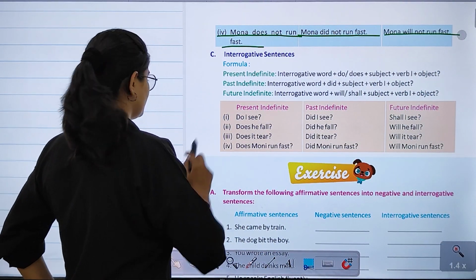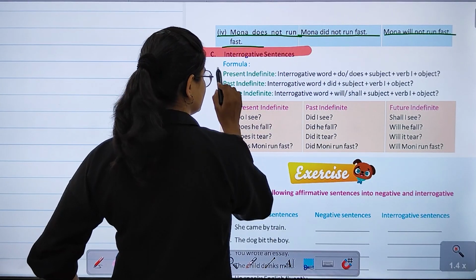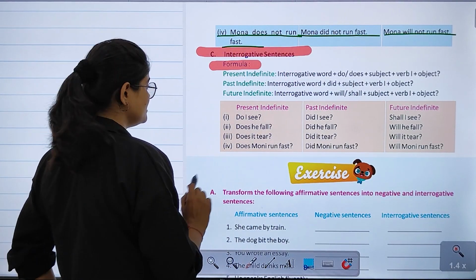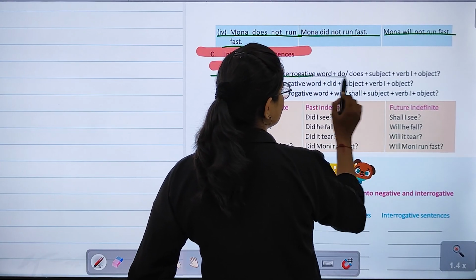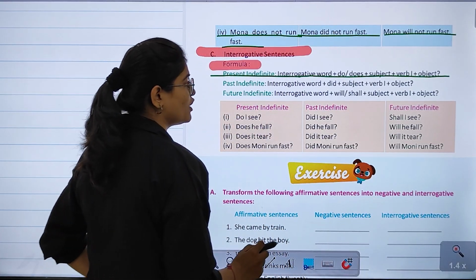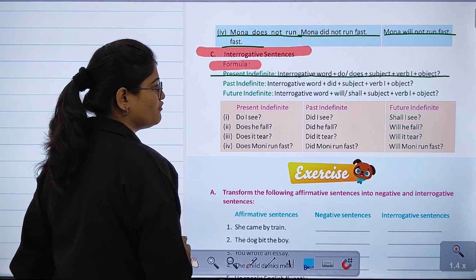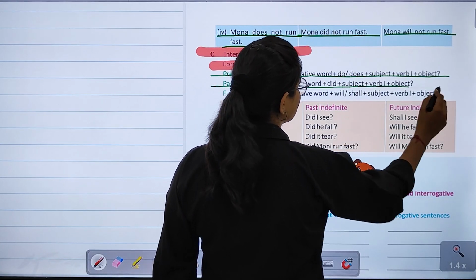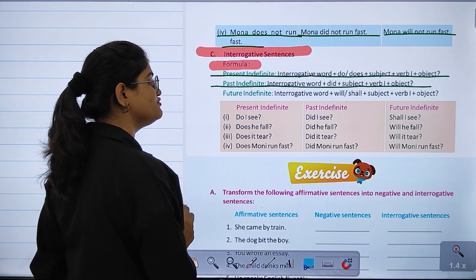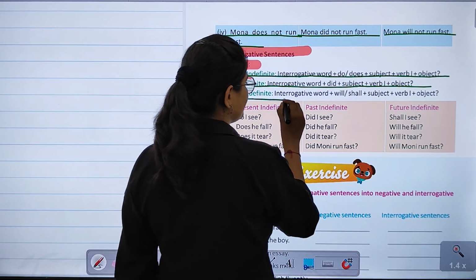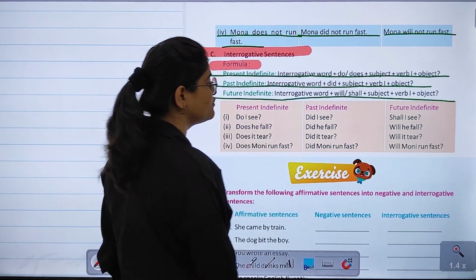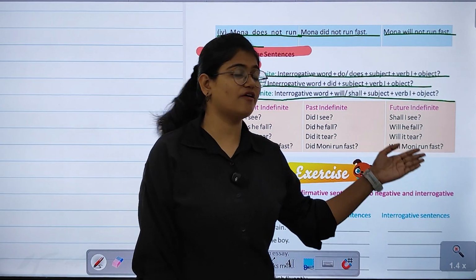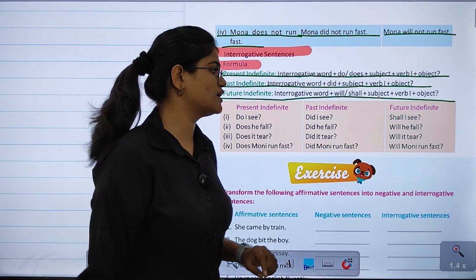After that, the next topic that we have is interrogative sentences. Let's have a look at the formulas. Present indefinite tense, interrogative word plus do or does plus subject plus verb का first form plus object. Past indefinite, interrogative word plus did plus subject plus verb का first form plus object. Future indefinite, interrogative word plus will, shall plus subject plus verb का first form plus object, right?